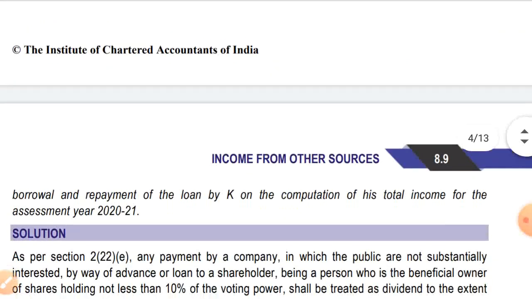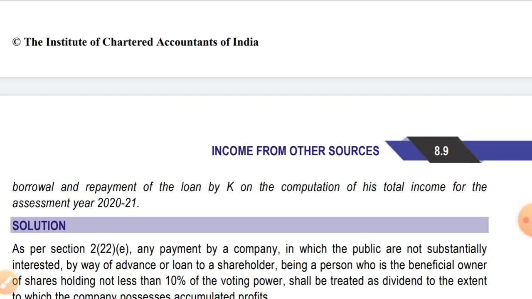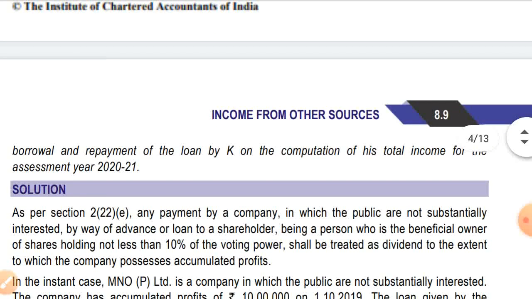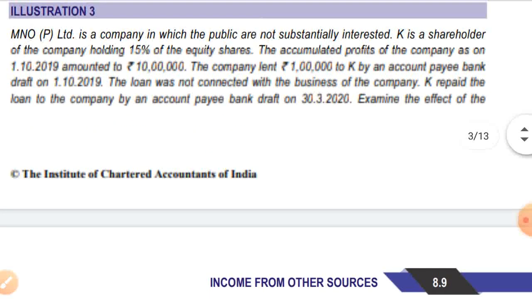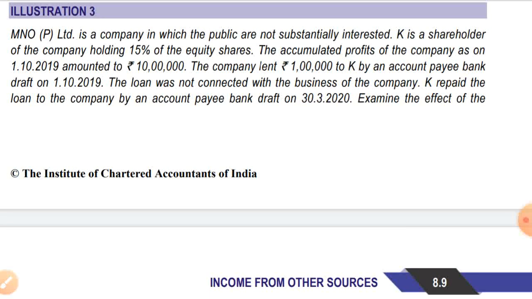Examining the effect of borrowal and repayment of loan by K on the computation of his total income for the assessment year 2021. Okay, so as we see that MNO has given loan to K, a shareholder who is holding more than 10% of the equity shares, and company has accumulated profit of 10 lakhs.